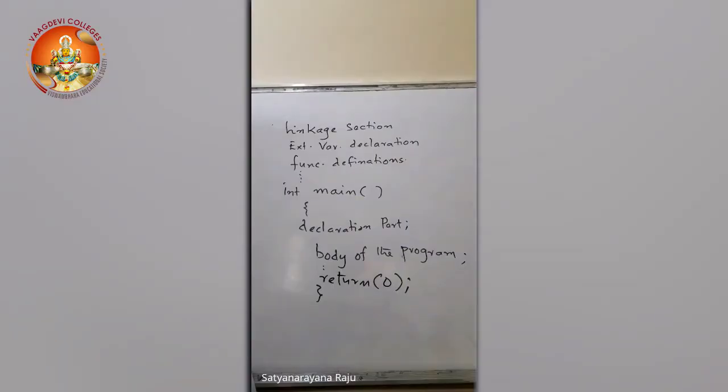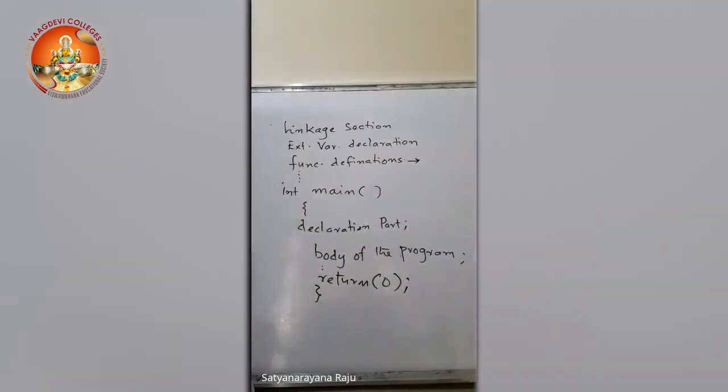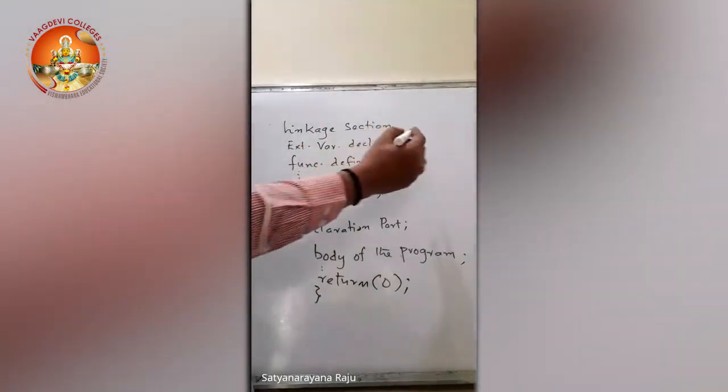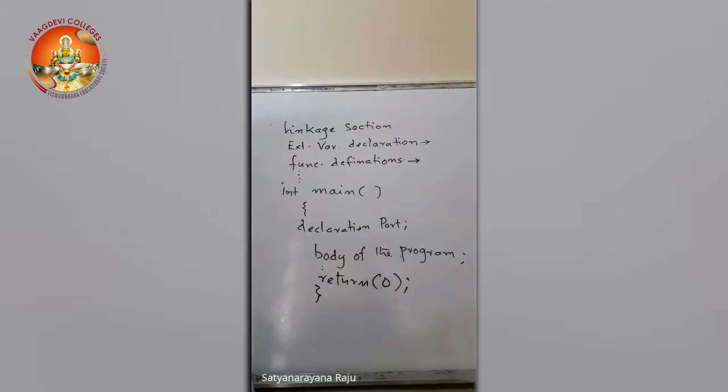Okay, so this is a basic structure of a C program. See, coming to the first one, out of this complete structure, main, we will see about this in our coming classes, maybe in the third unit or at the end of the second unit of the BTech syllabus. And this also we will see when we come to the storage classes topic.